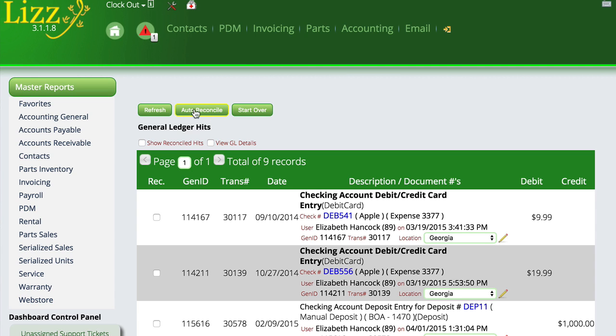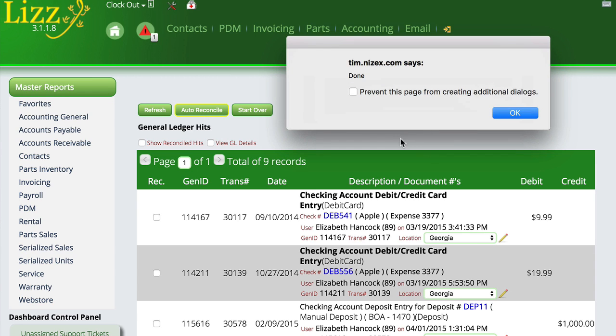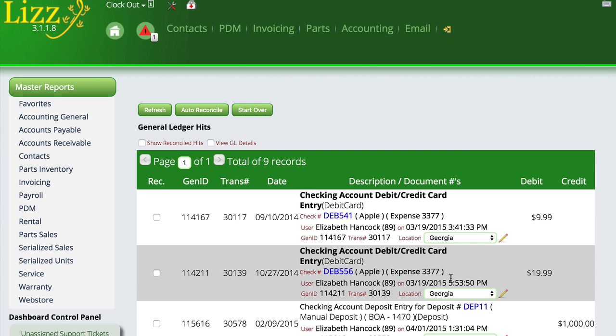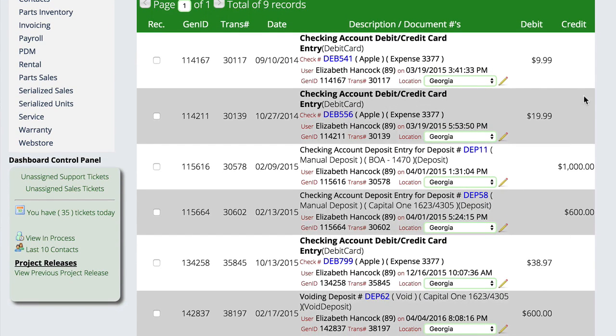So I'm just going to tell it to auto reconcile, and Lizzy's going to refresh the control and give me a list of the things that it couldn't reconcile, the things that it did not put into the flush account to begin with. What I'm left with is a list of accounts that got put in the flush account on one side, or that were done manually and maybe they were broken apart. So for the sake of argument, let's pretend that these two got put in at the same time on a check, and we did do the opposite hit, but it's down here at the bottom, and it adds up to that amount later on.